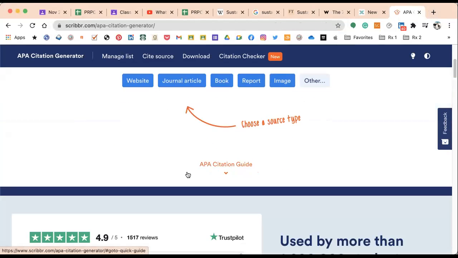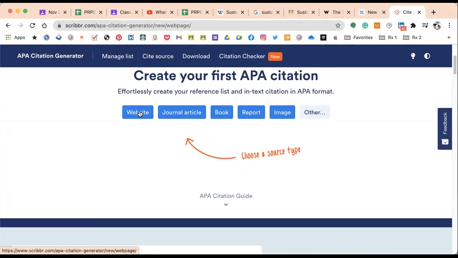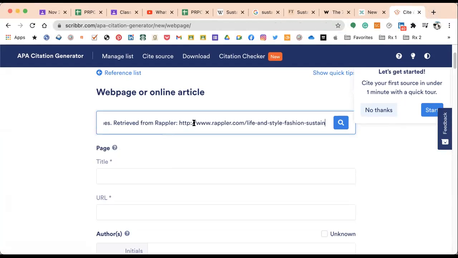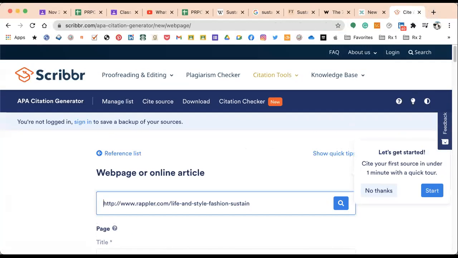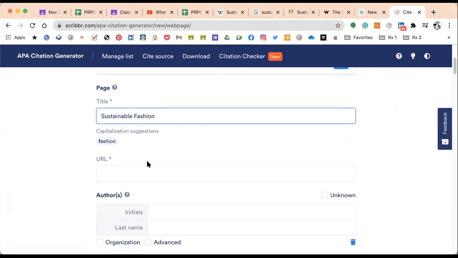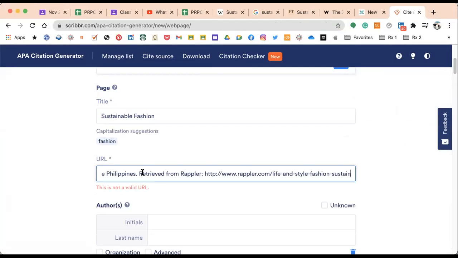Favorite nila yan. Example is from a website. It's the same thing. Enter the page URL. So you put the article there. And then the title, sustainable fashion. URL again, you put it back there.